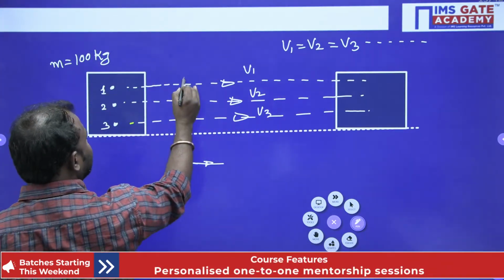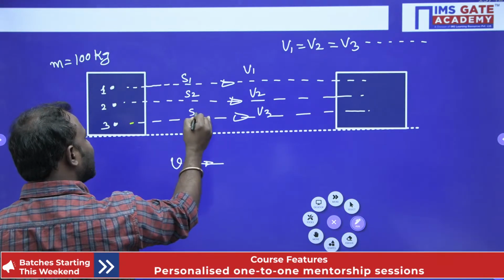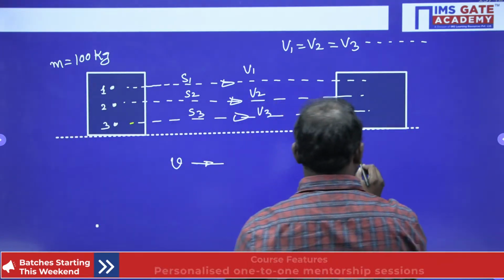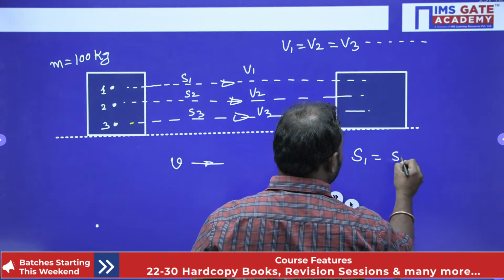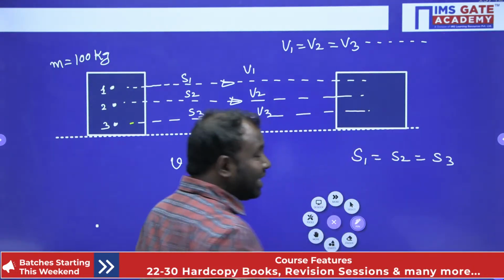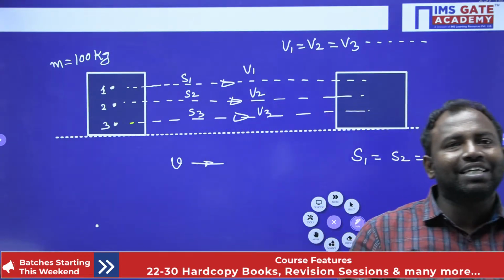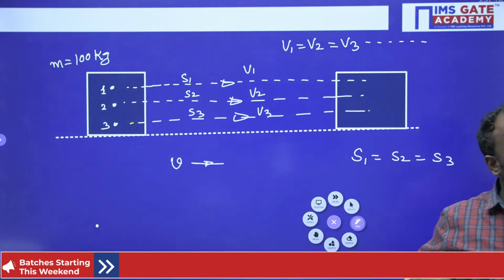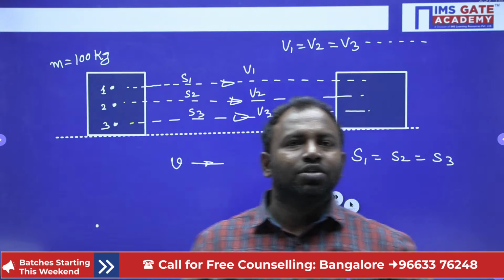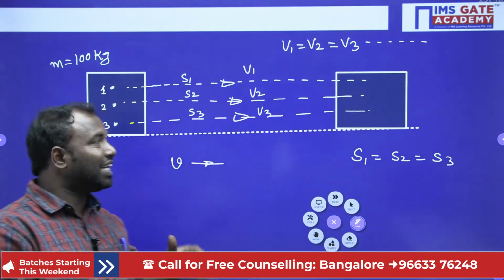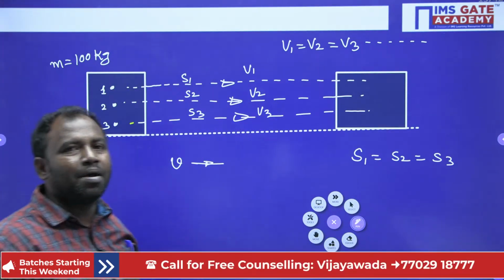Now here, displacement S1, S2 and also S3. Here I can write S1 is equal to S2 is equal to S3. The mass or the shape of the body is not affecting the velocity as well as the displacement. So that is why, in this kind of case, we consider the whole body as a particle.